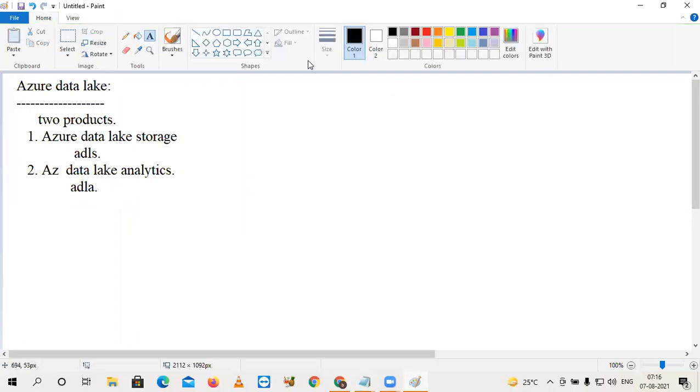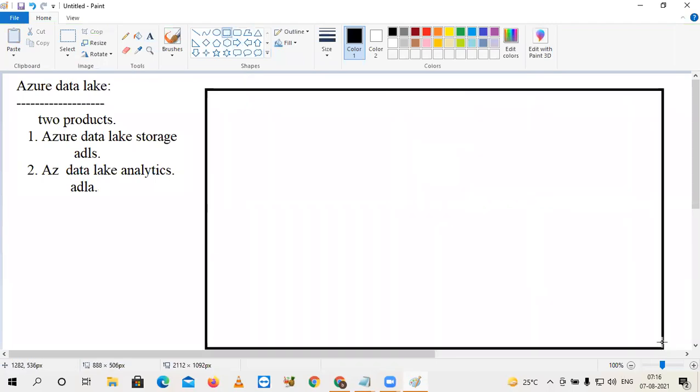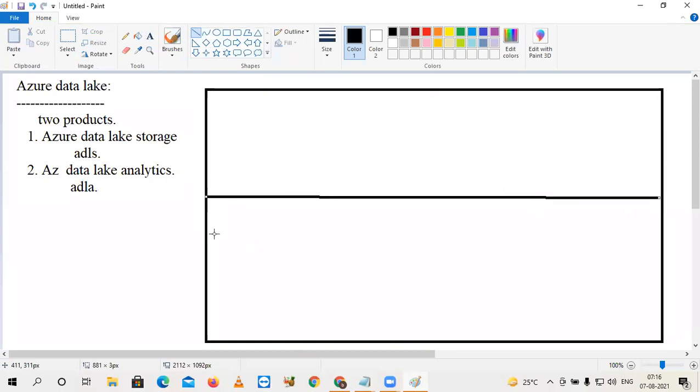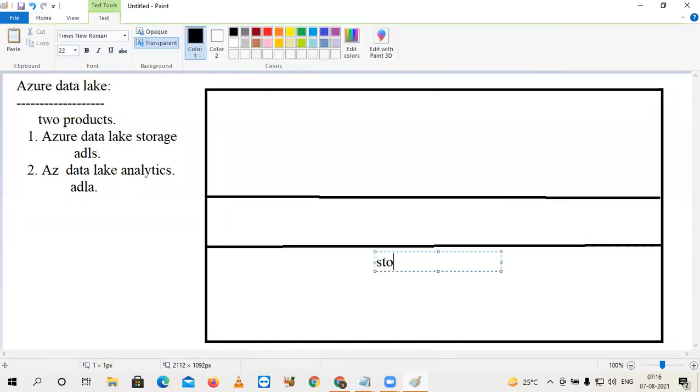The high-level picture of this lake is like this. The main purpose is storage and analytics. To perform analytics, first storage should be done.